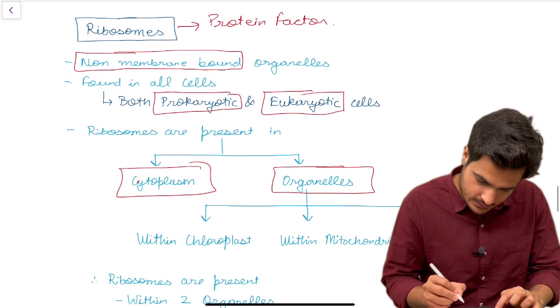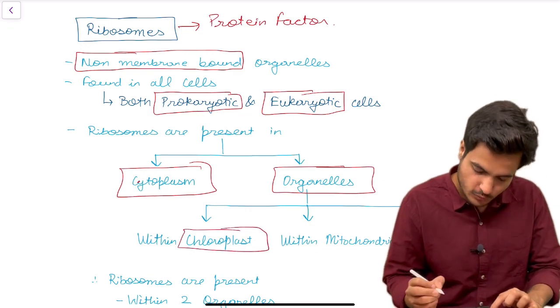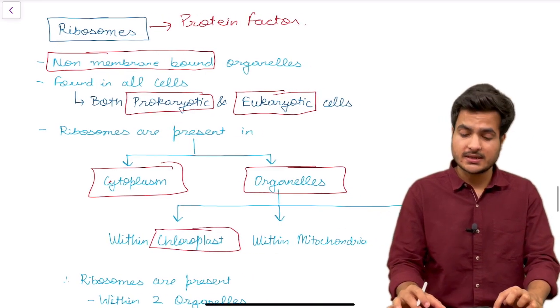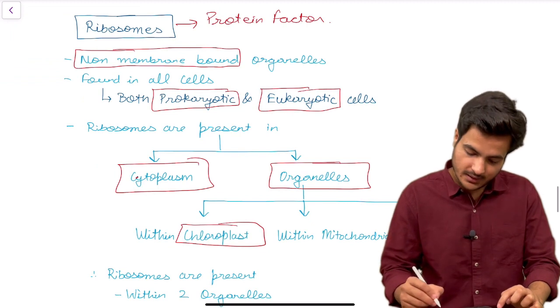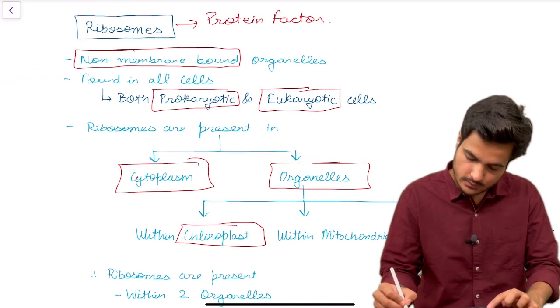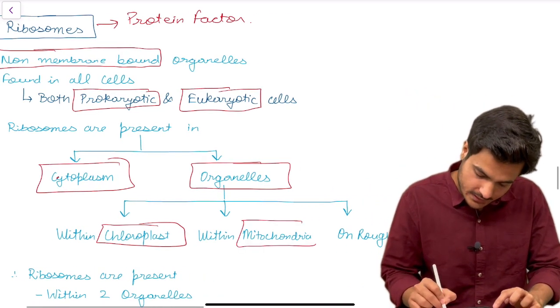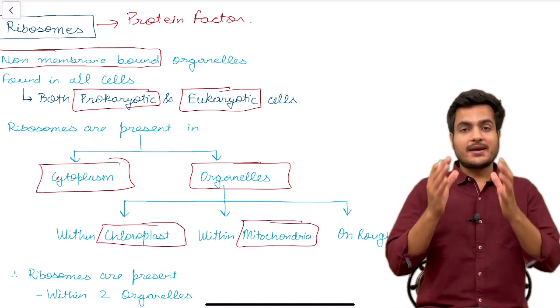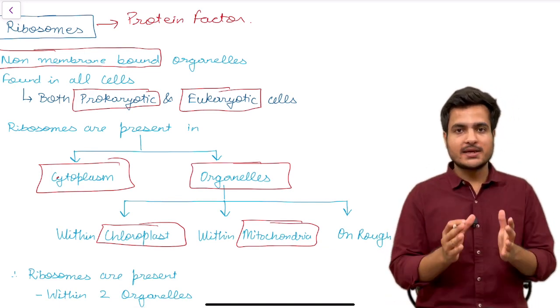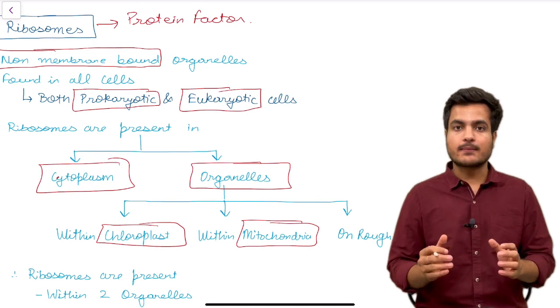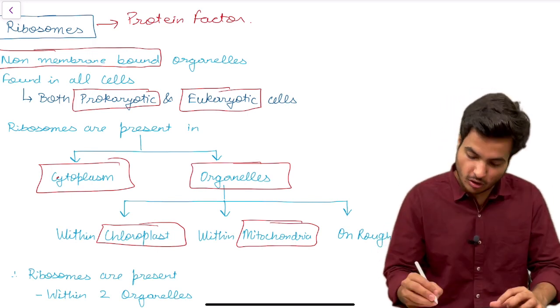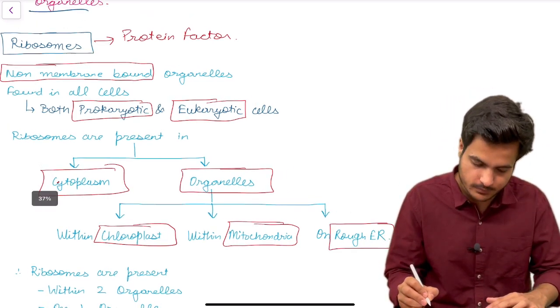Chloroplast is the structure which provides green color to the plants, which contains chlorophyll. And another one is mitochondria. So mitochondria is the powerhouse of the cell, and ribosomes are present within these two organelles, chloroplast and mitochondria, and it is present on the structure of rough endoplasmic reticulum.